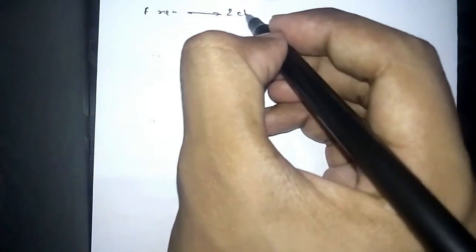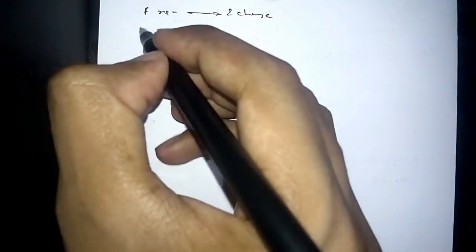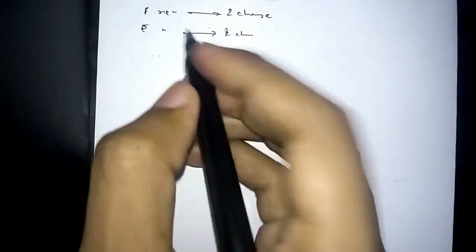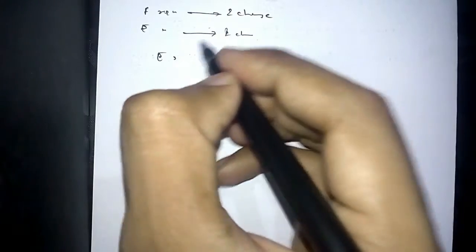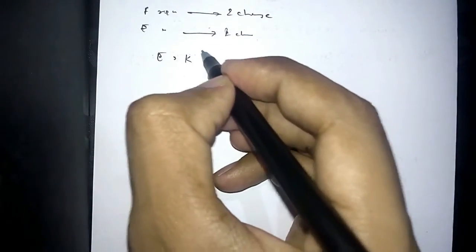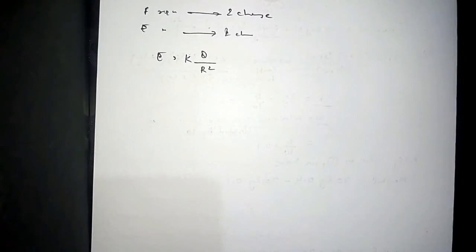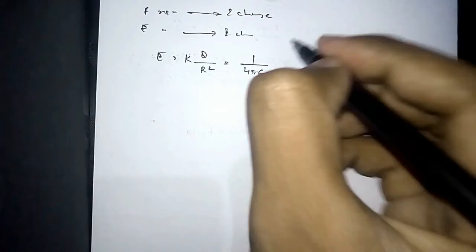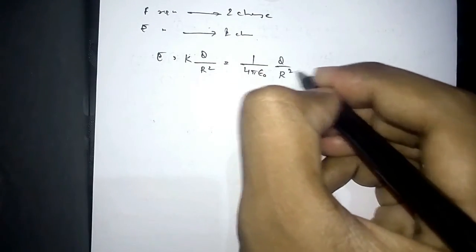So as we discussed, force requires two charges and electric field one charge. The formula for electric field is K, that same constant we discussed in the force formula, and Q upon R square, which is 1 by 4 pi epsilon naught Q upon R square.